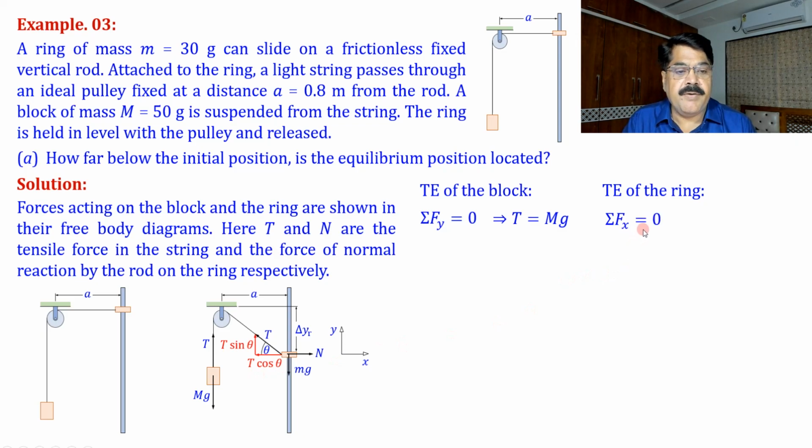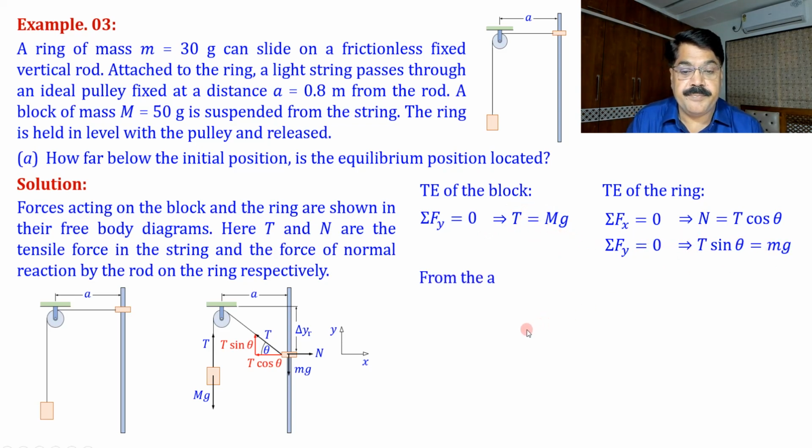Summation Fx equal to 0. So what you get, N is equal to T cos theta. And summation Fy equal to 0, that is T sin theta is equal to small mg. Now by using this equation of y component and this equation of x component, we can eliminate T and find angle theta.